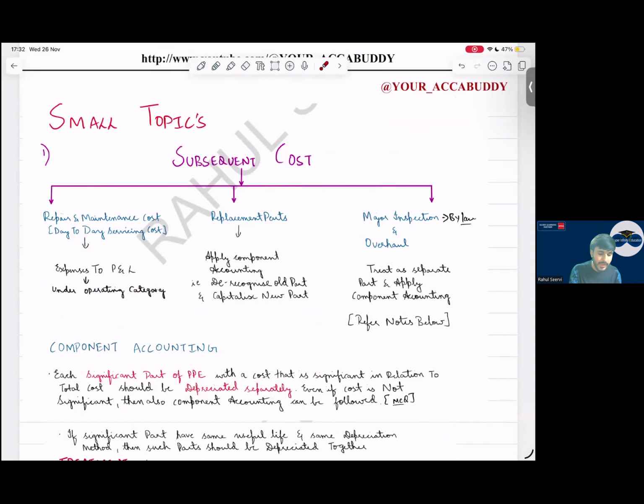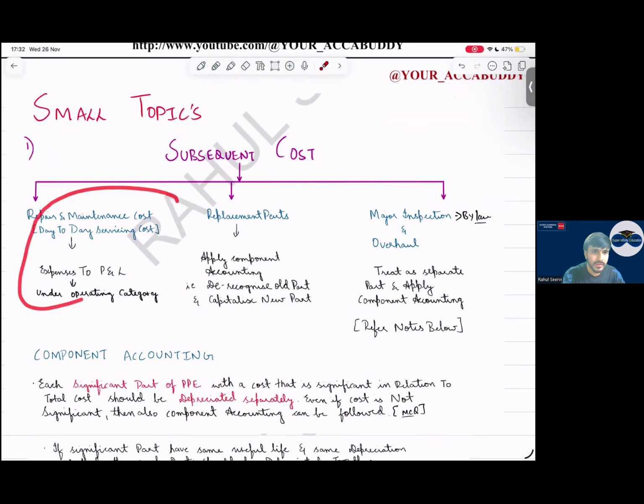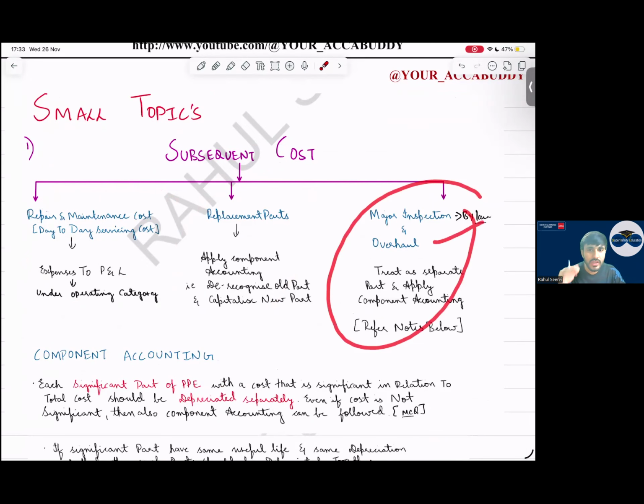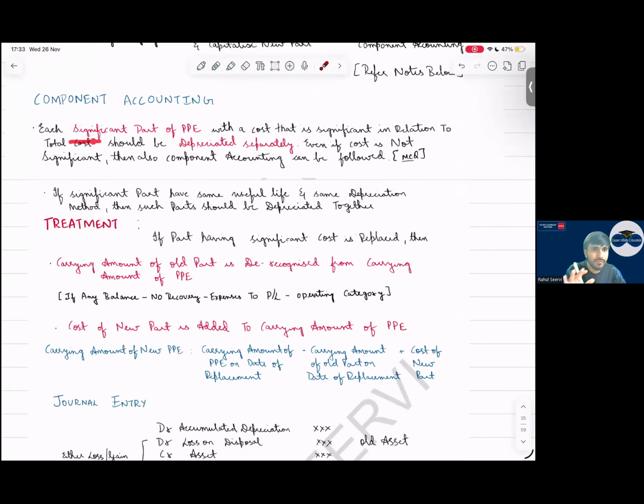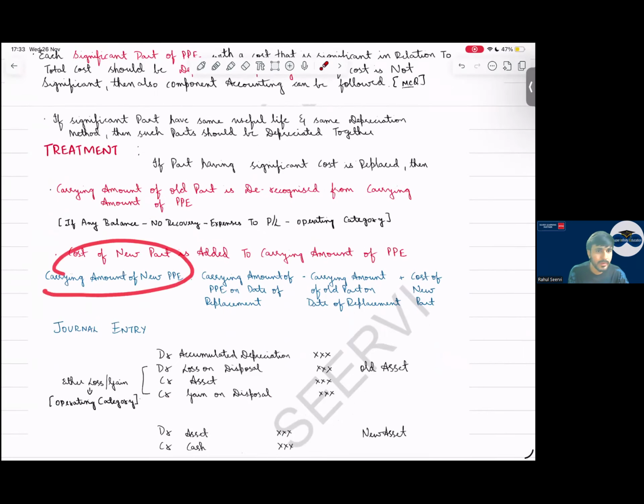Subsequent cost, repair and maintenance will normally go to P&L operating category. Then replacement part: whenever we replace any part of the asset, what will be the carrying amount of the asset? New carrying amount, we have to discuss that. Major inspection and overhaul accounting is the same as your component accounting. Component accounting says that a significant part of the PPE should be depreciated separately. So how do we do this? The carrying amount of the new PPE will be the carrying amount of the PPE on the date of replacement, minus the old part, the part which we have removed, plus the cost of the new part.